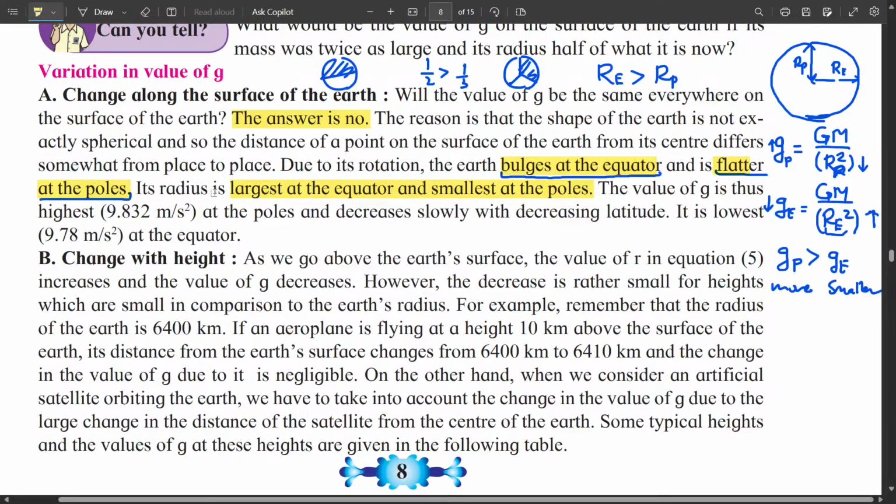Value of g is thus highest, 9.832 meter per second square at the poles, and decreases slowly with decreasing latitude. It is lowest, 9.78 meter per second square at the equator. So this is the first change in value of g along the surface of earth. Now if we go to greater and greater height, value of g will decrease.